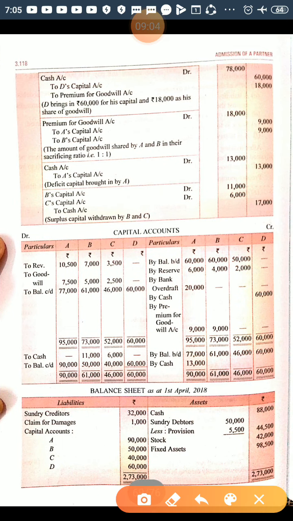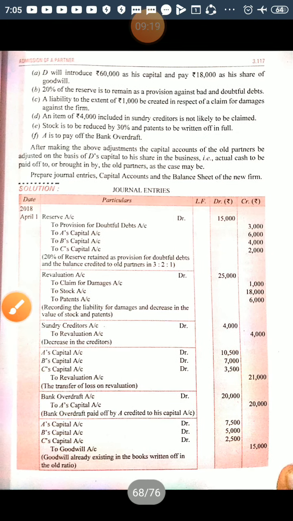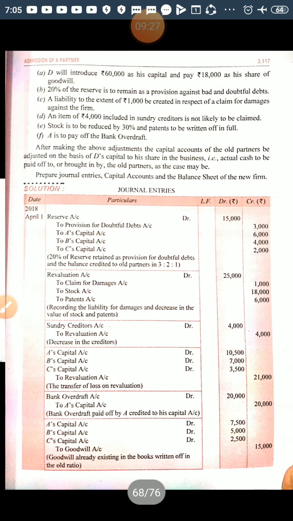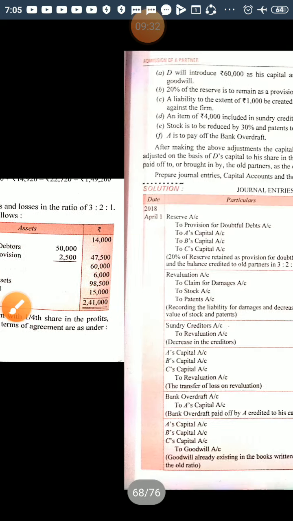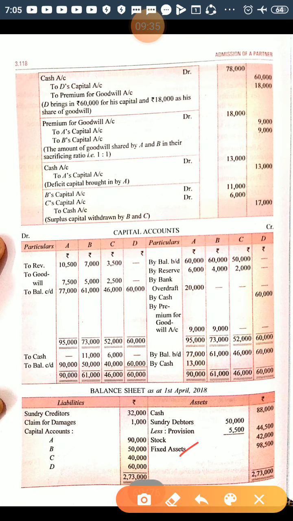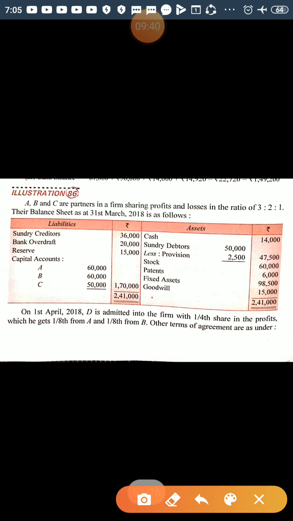Stock will be shown after reducing 18,000, that is 42,000, and claim for damages will be shown here, and patents will not be shown in the new balance sheet because it is no more. It is written off completely at the time of admission. Now the bank overdraft payoff we have done. Now fixed assets, there is no change in fixed assets, so it will be shown in the balance sheet as it is, 98,500.